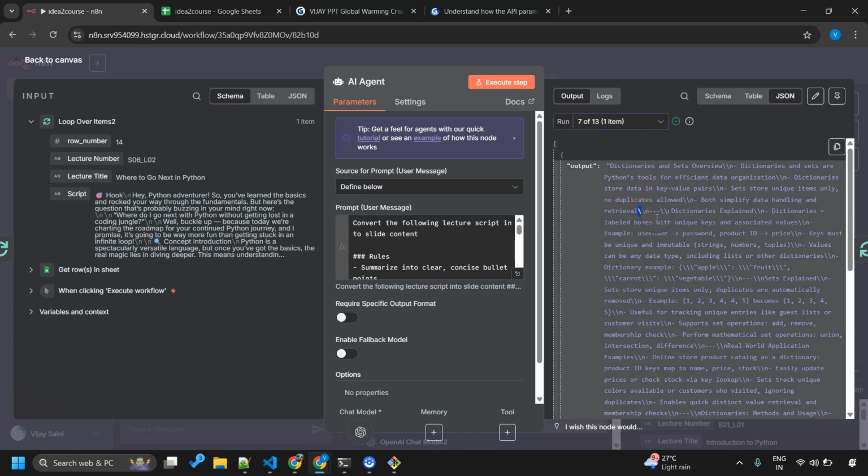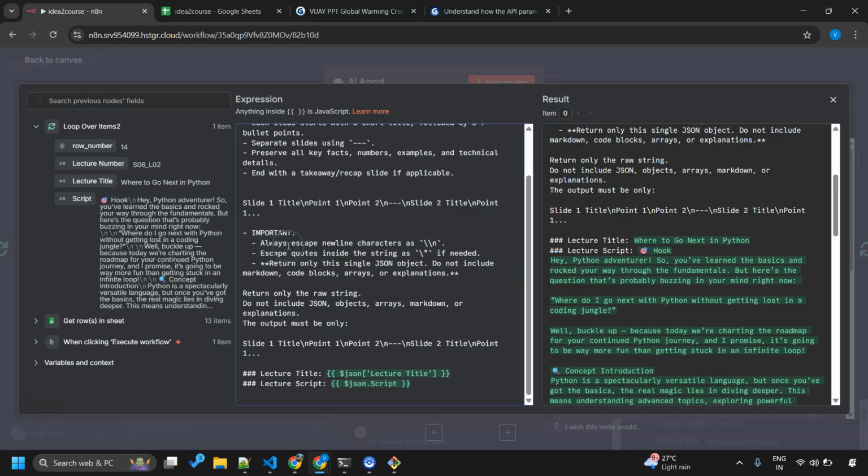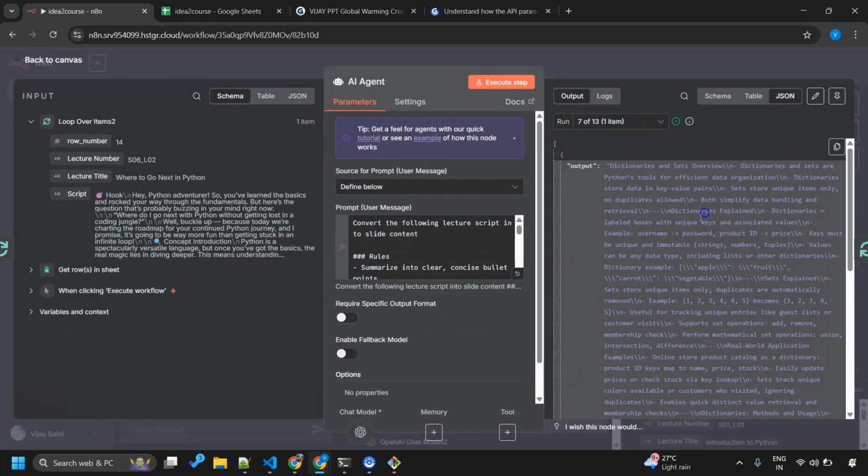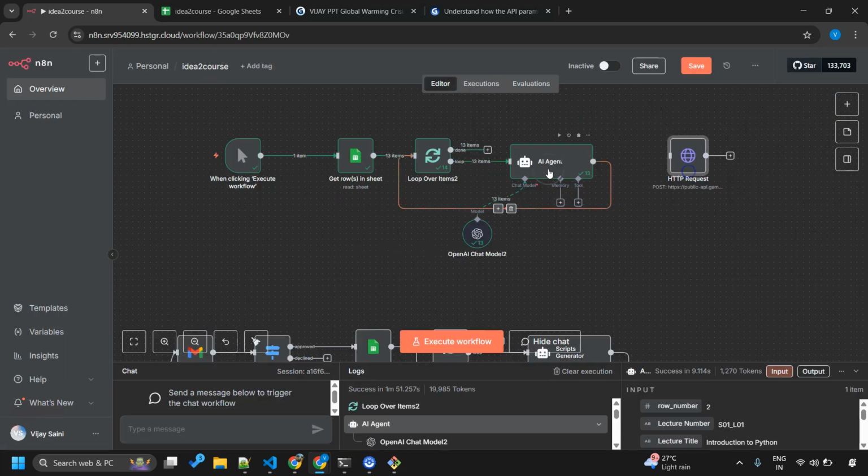In case you are wondering where this extra slash has come from, it is basically an escape character. We ourselves added it to the prompt to escape the new line character. So don't get surprised here. So now we have the text that we can give to our HTTP request and get our job done, which is, in our case, generating the presentation. So let me add it to the HTTP request, and instead of returning from the AI agent itself, it should go from here to here, right? And I can delete this one.